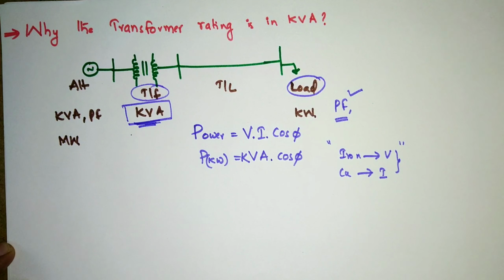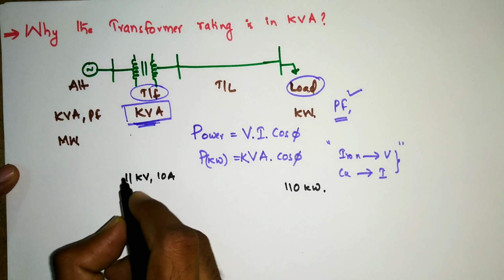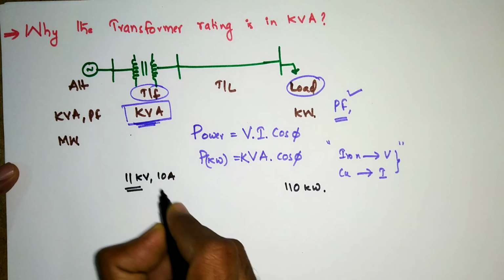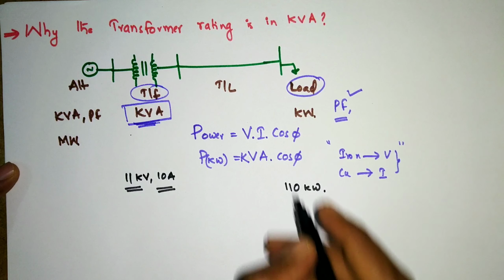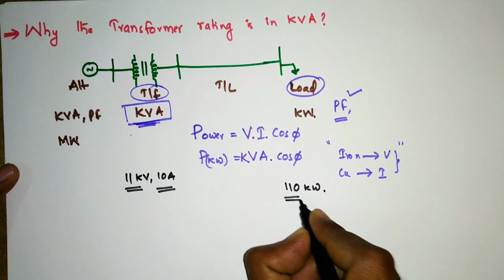I will explain with a small example. Let me consider a load. The rating of the transformer is 11 kV and 10 ampere, let us take, and the load I have taken as 110 kilowatts.